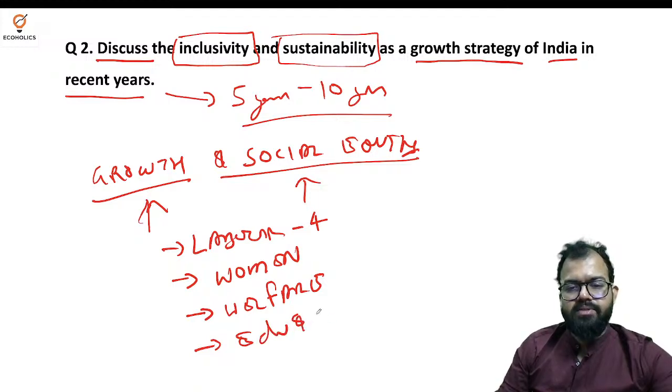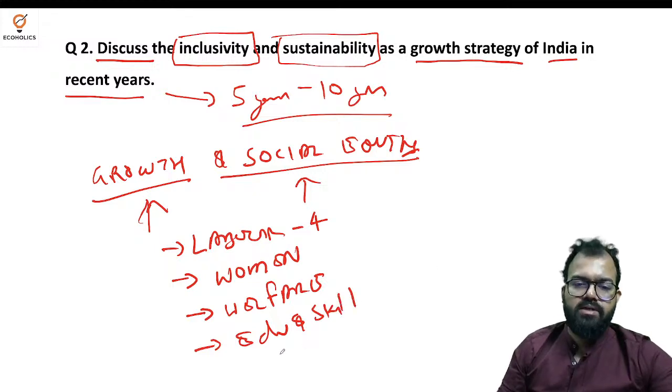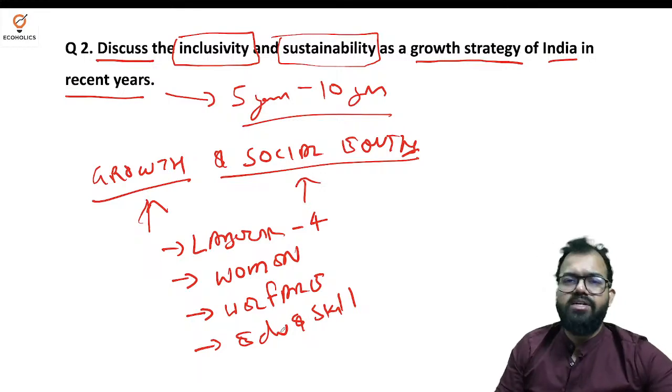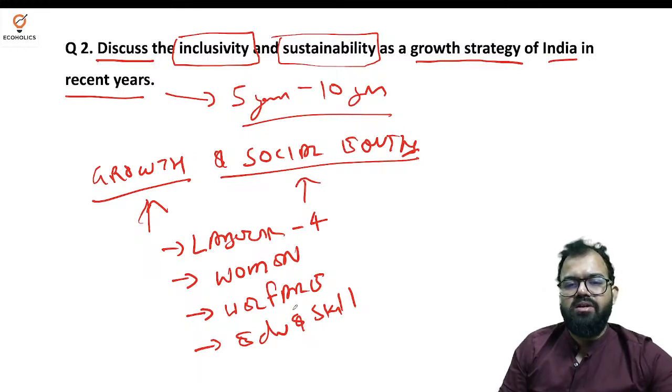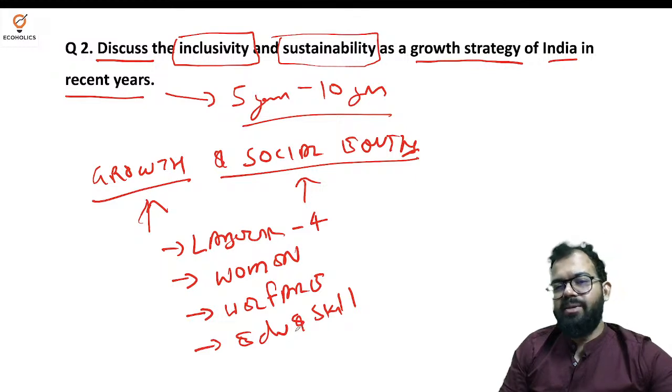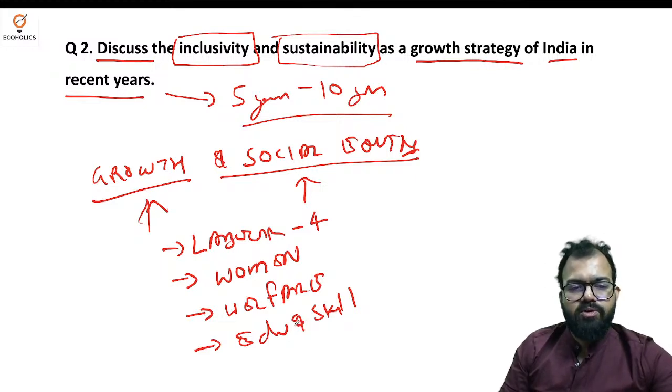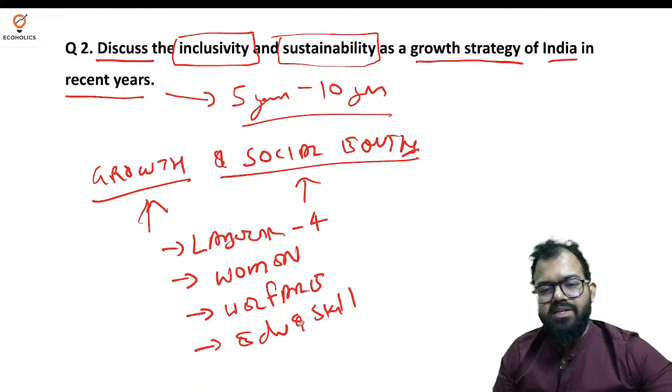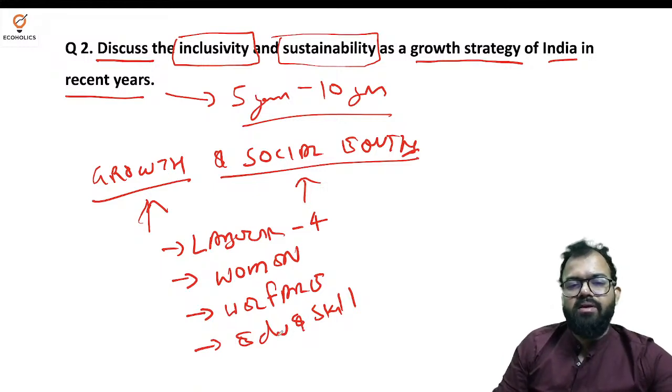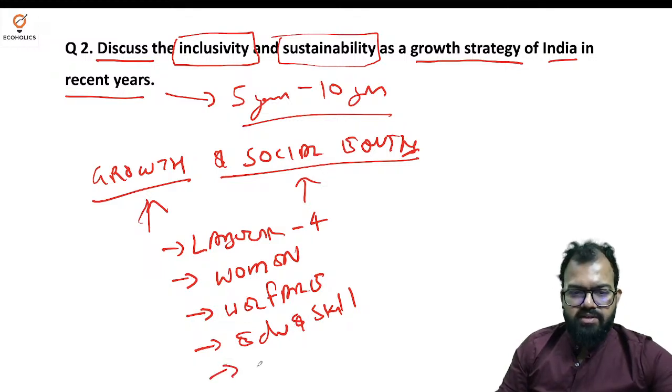Second last we have is education and skill development. Education and skill development are very, very vital, because education provides a lot of future to the country. Skill development provides employment to the current labor force. So investment in education, like Skill India, Digital India initiatives, like tribal universities that the government introduced. We have been increasing IIMs, IITs, Kaushal Vikas Yojana. So these are the things very, very vital in education.